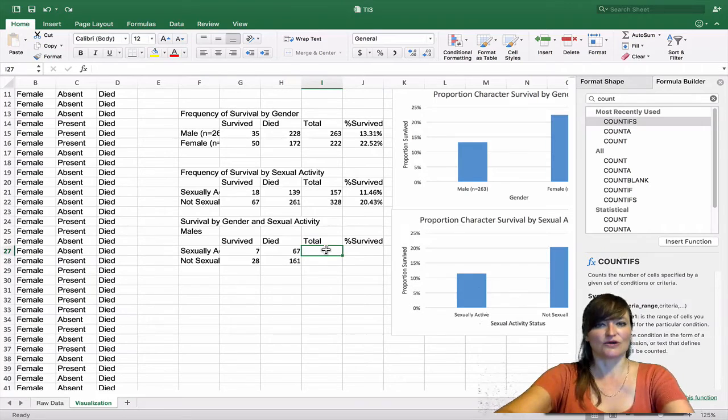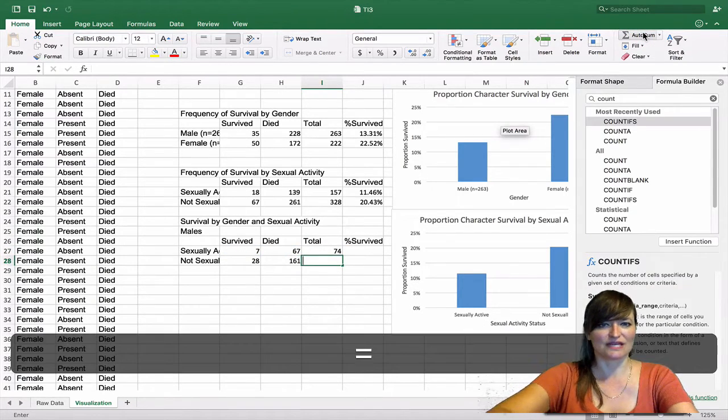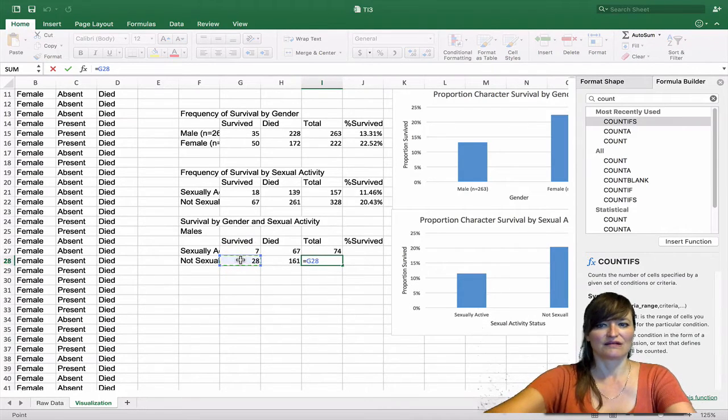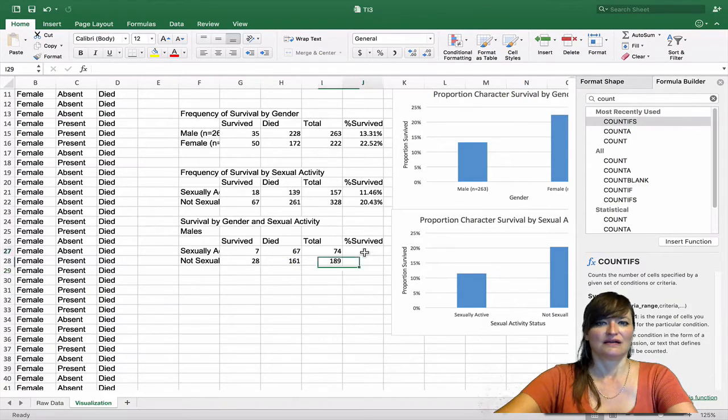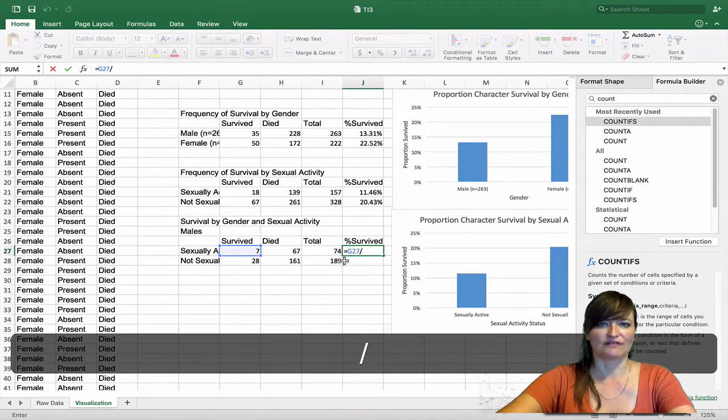Let's calculate our totals. Have you got a favorite way of calculating totals yet? And calculate our proportion survived, the number that survived divided by the total.